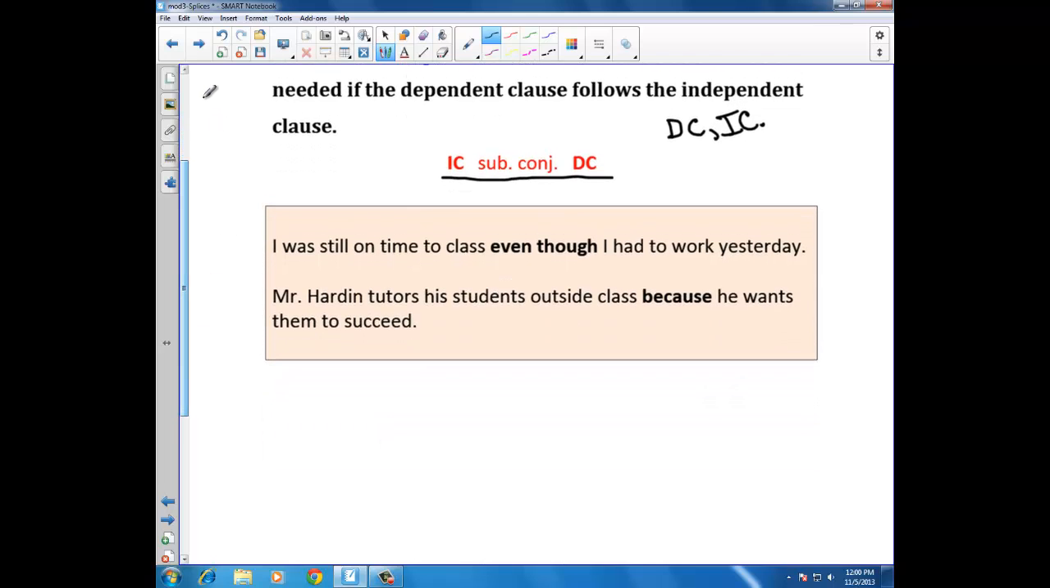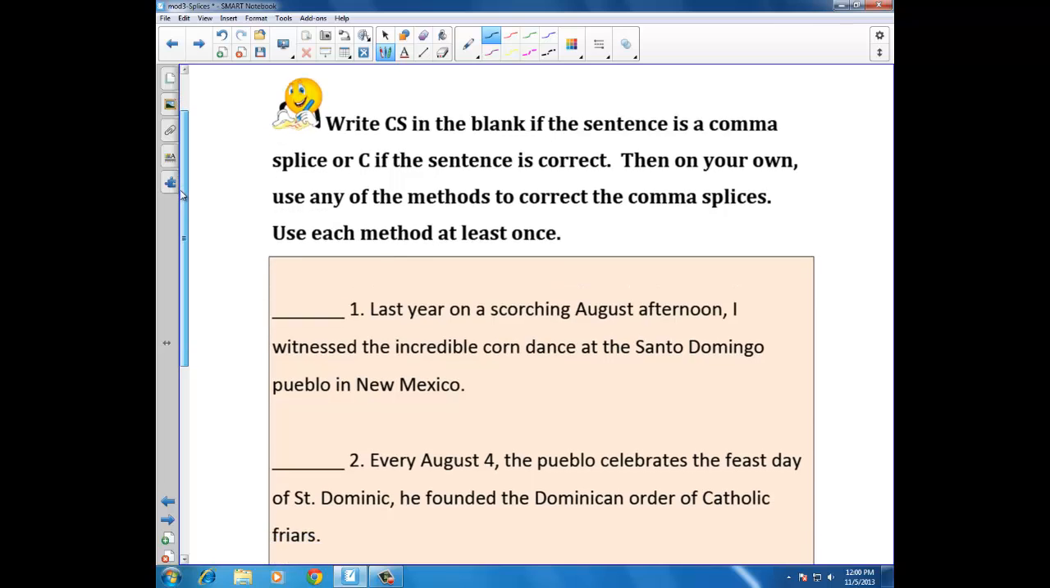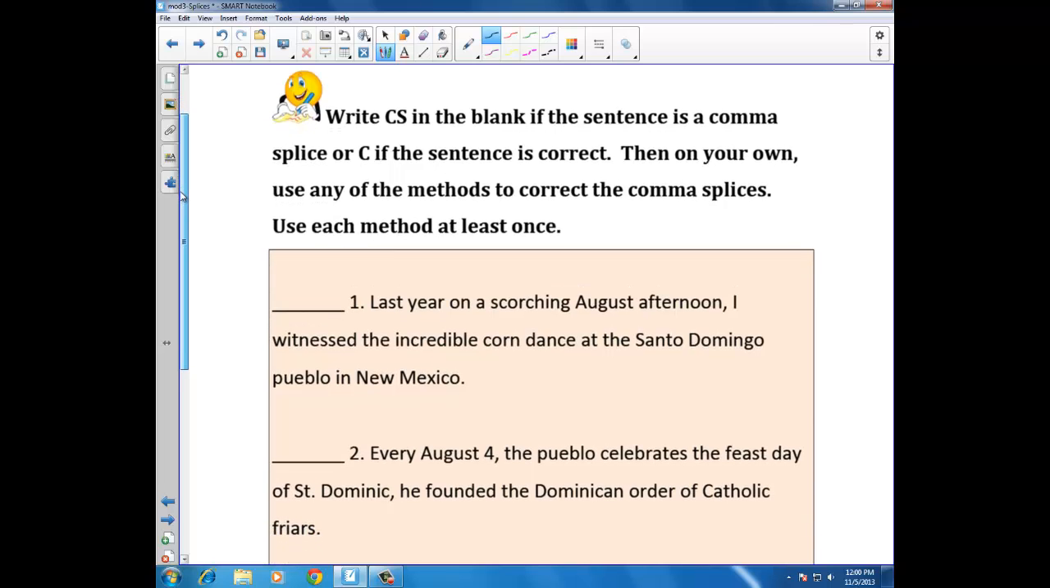Okay, at this point I'm going to move on to the exercise, and we're going to write comma splice in the blank if the sentence is a comma splice, or C if the sentence is correct. On your own, you're going to use any of the methods to correct the comma splices, and try to use each method at least once. Last year on a scorching August afternoon, I witnessed the incredible corn dance at the Santo Domingo Pueblo in New Mexico. Well, here's the comma.